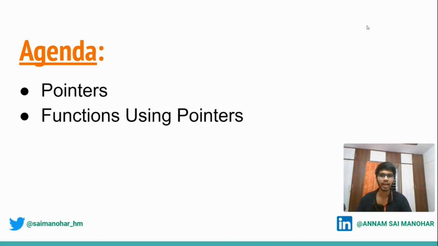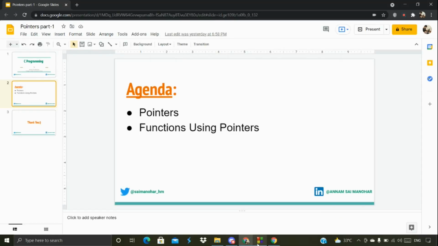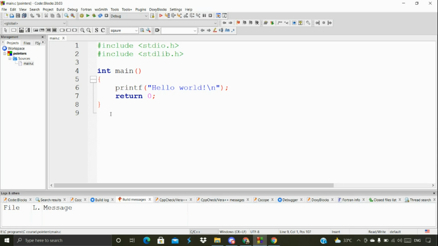Also, functions using pointers. C programming supports two types of passing values, so I'm going to explore pass by value and pass by reference. When we actually talk about it, I'm going to explore it, so no need to worry about it right now. Let's move to the code blocks. I have created this code blocks project with the name pointers. This is the default code that I got from Code Blocks.